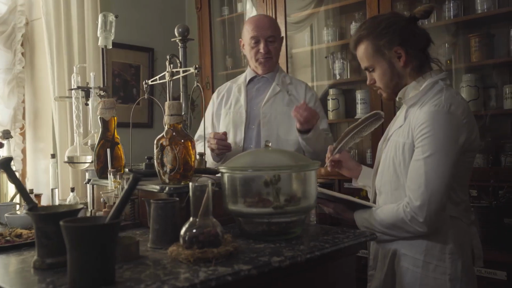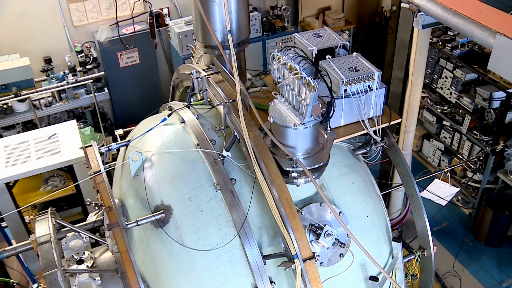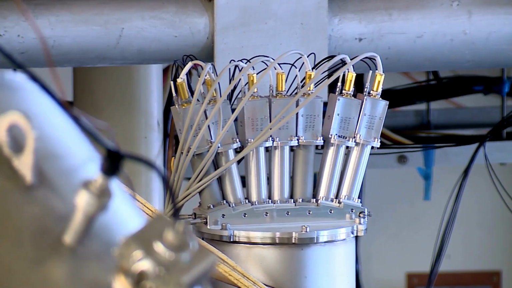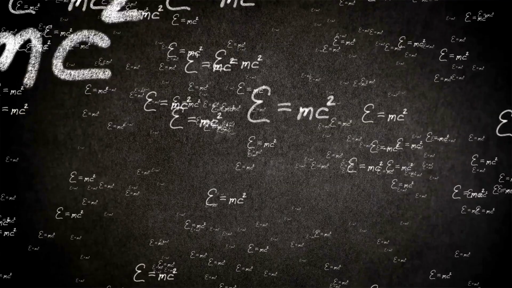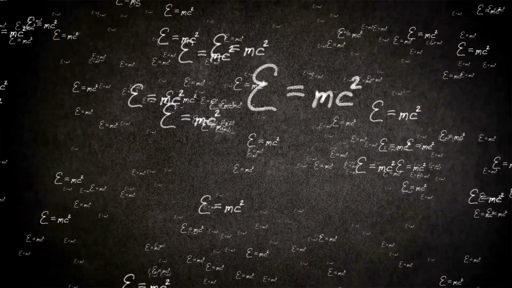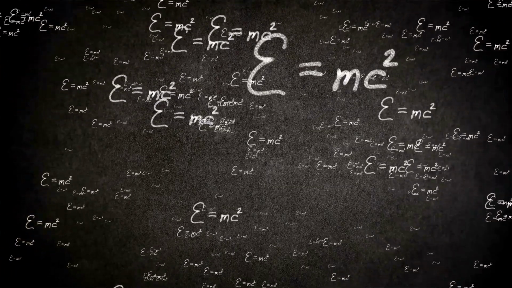String theory didn't just appear overnight. It began in the late 1960s when physicists were trying to understand the forces that govern the universe, specifically the strong force, which holds atomic nuclei together. Researchers noticed that a mathematical model involving vibrating strings could describe the behavior of certain particles. These particles didn't behave like point-like objects as previously thought. They acted more like tiny vibrating strings. The breakthrough came when physicists realized that string theory could potentially solve long-standing problems in physics, including quantum gravity.